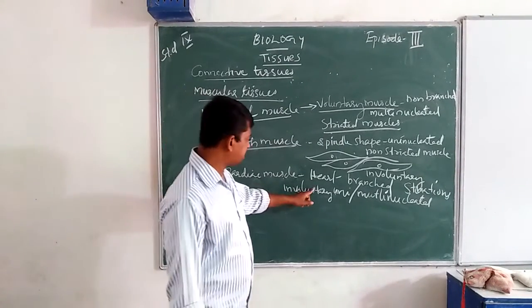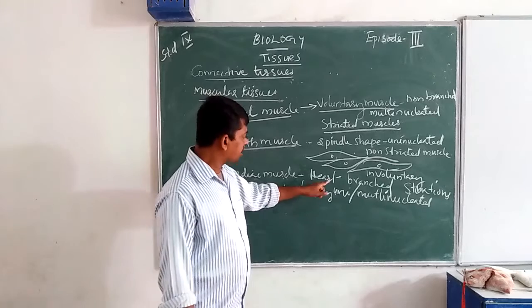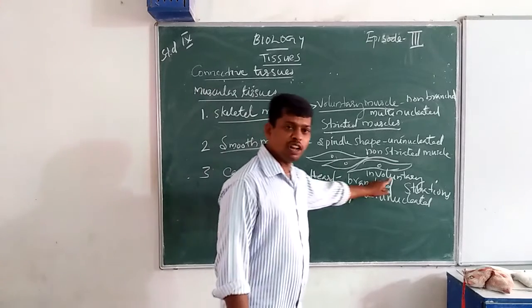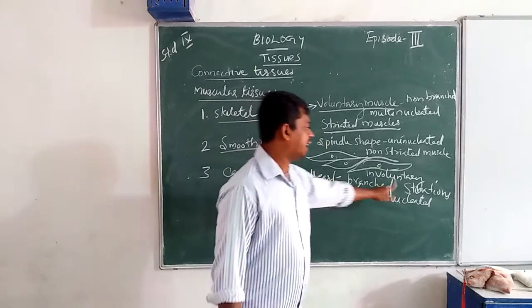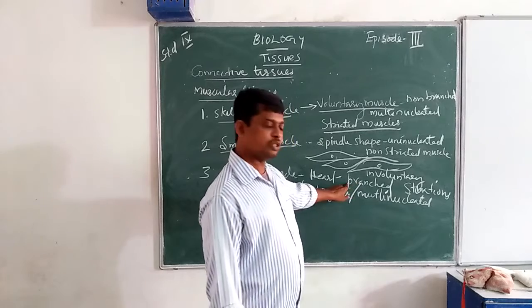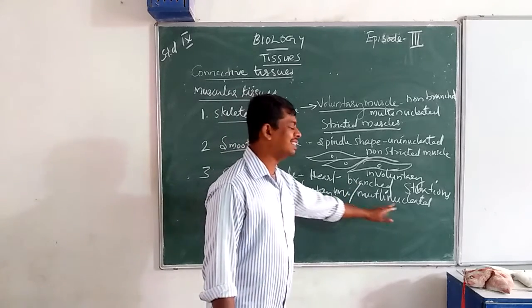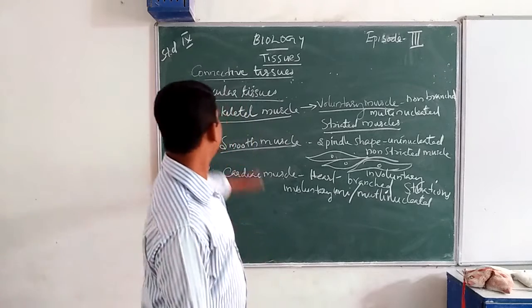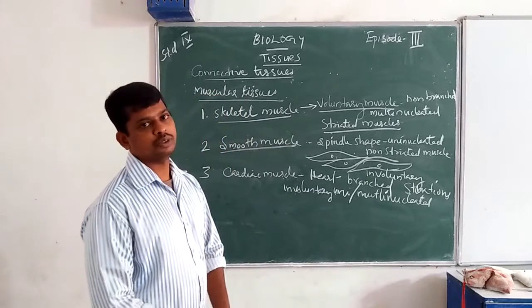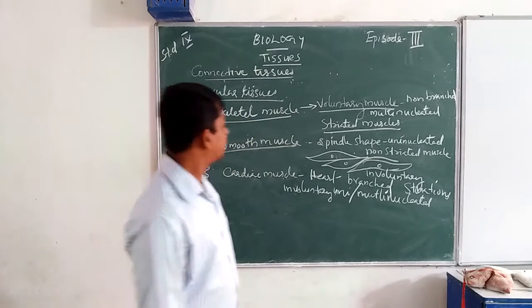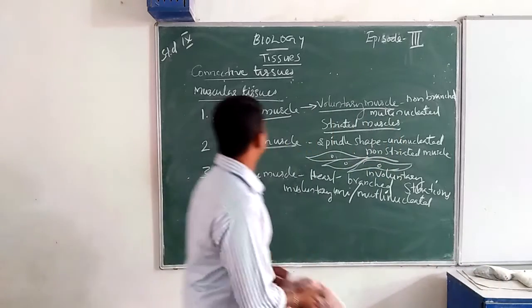Yes, the third one is cardiac muscles. Cardiac muscles are present in the heart. These are involuntary in action. Striations are present here. They are branched, involuntary, and uni or multinucleated. These are the muscular tissues. Next is nervous tissue.